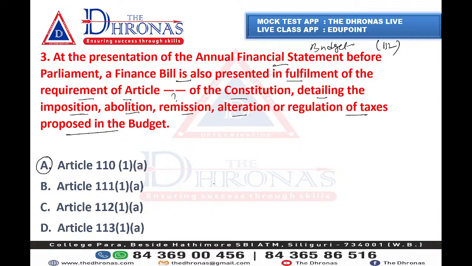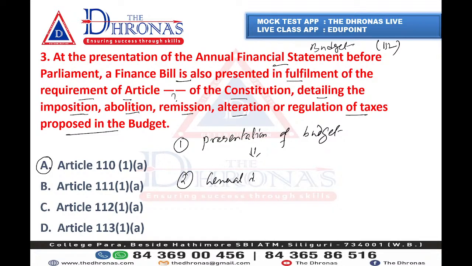Now first we need to remember how this happens. The first step of budget is the presentation of budget. After presenting, the second step is a general discussion.